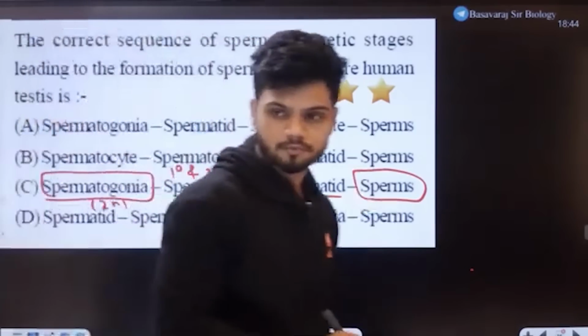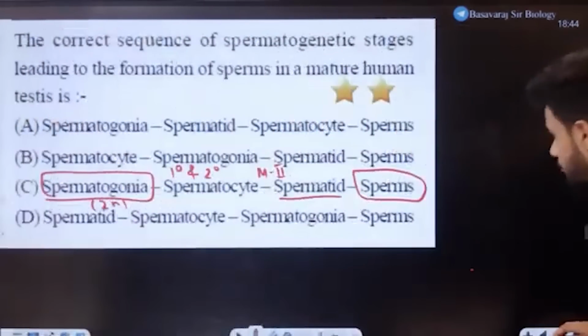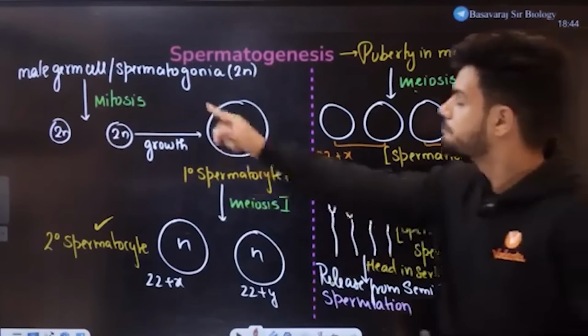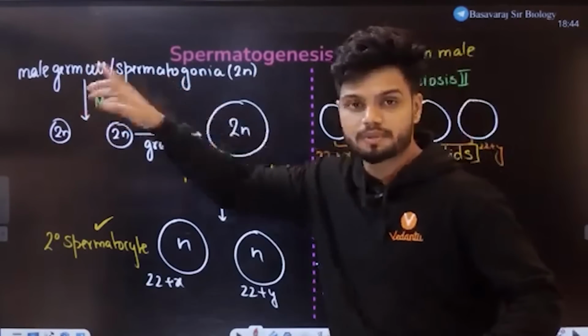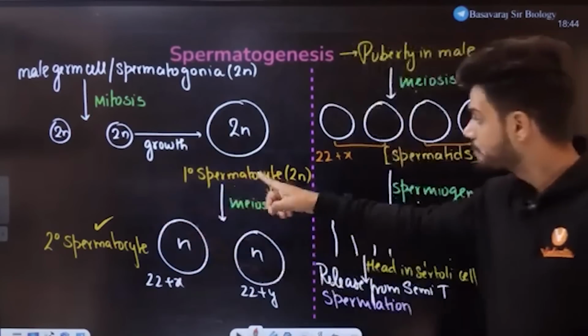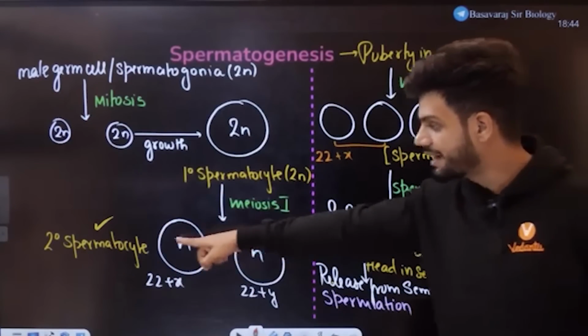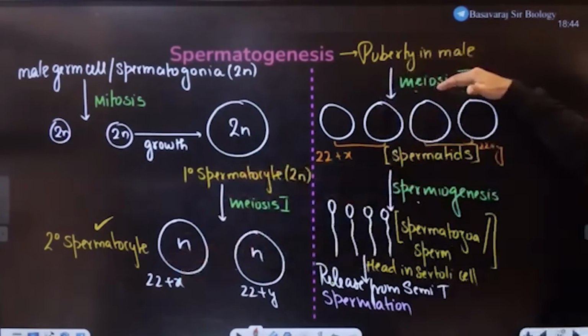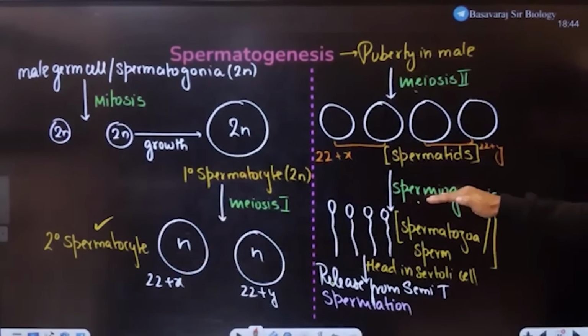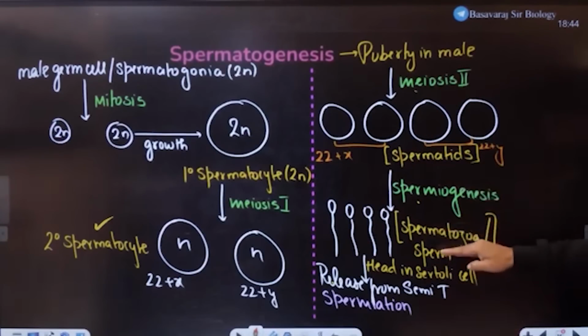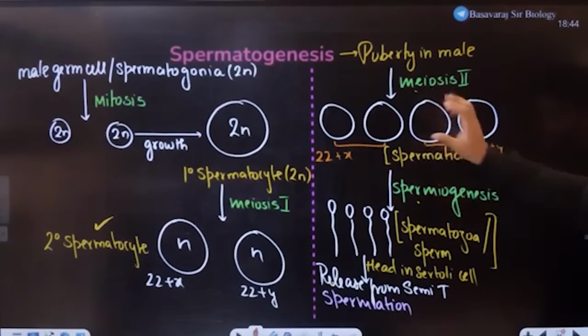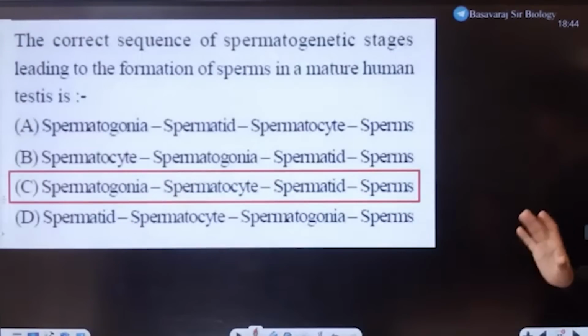If you get confused, you can see here one more time. Spermatogonia, the male germ cell, same meaning. Primary spermatocyte, then meiosis 1, secondary spermatocyte. Then meiosis 2, spermatid. Spermiogenesis, spermatozoa or the sperm. These are spermatids right here. This is going to be an easy answer for all of you.